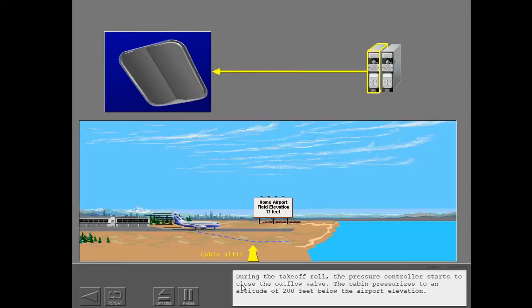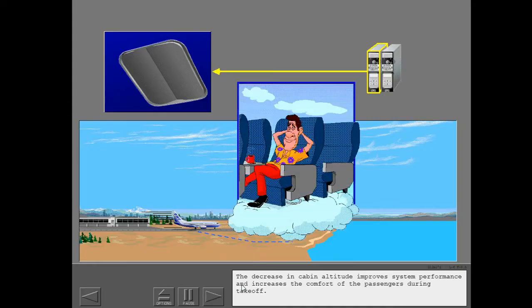During the takeoff roll, the pressure controller starts to close the outflow valve. The cabin pressurizes to an altitude of 200 feet below the airport elevation. The decrease in cabin altitude improves system performance and increases the comfort of the passengers during takeoff.